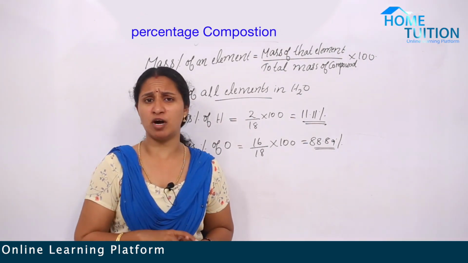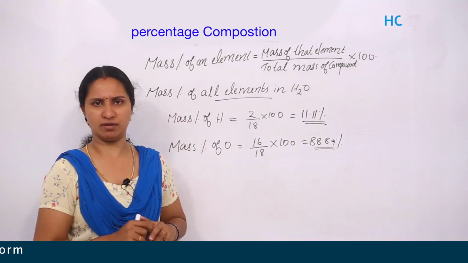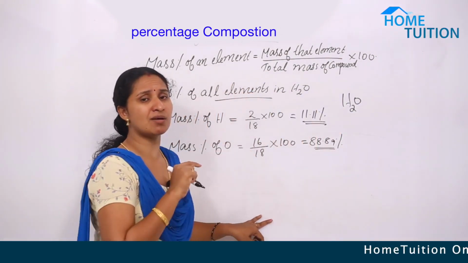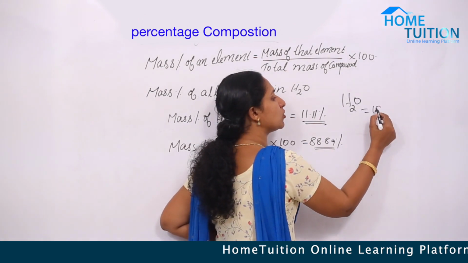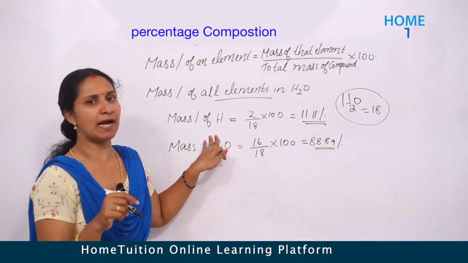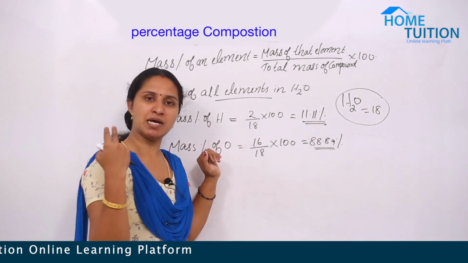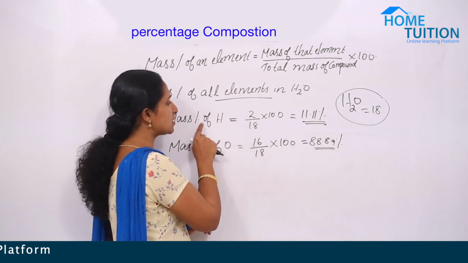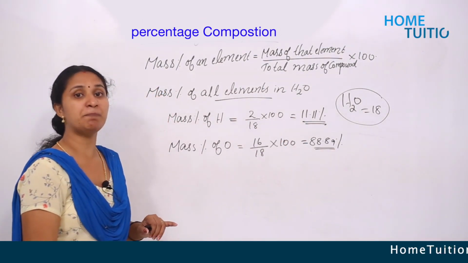Which are the elements present in water? Yes, hydrogen and oxygen, with 2 hydrogen and 1 oxygen in the ratio. So, H2O, water, we know the molecular mass of water: 2 plus 16, so 18. In order to find the mass percentage of hydrogen, first, how many hydrogen atoms are there? 2 hydrogen atoms. The mass of 2 hydrogen atoms is again 2. So, 2 divided by the molecular mass of water 18, into 100, and we get 11.11 percent.